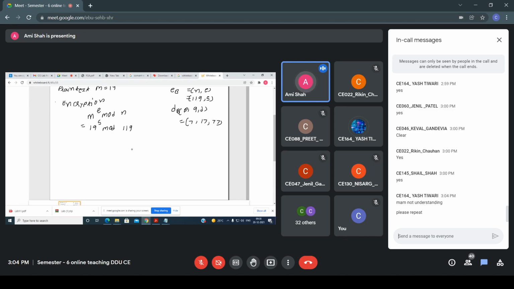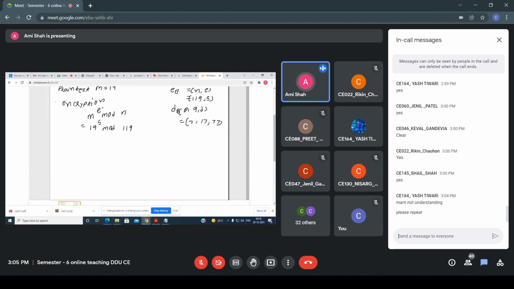What I'm trying to say? For that, what will Alice do? Alice takes the public key of Bob, and with the help of that, Alice encrypts it. So here, what is Bob's public key? In Bob's public key, which variables are included? N and E. Right. So that's why here I am using N and E. So this is my equation, M raised to E in the RSA algorithm for encryption.